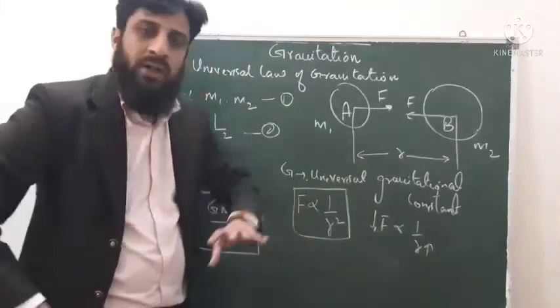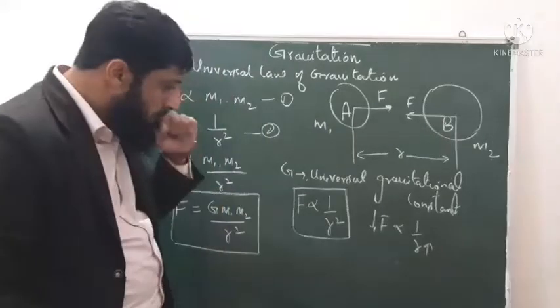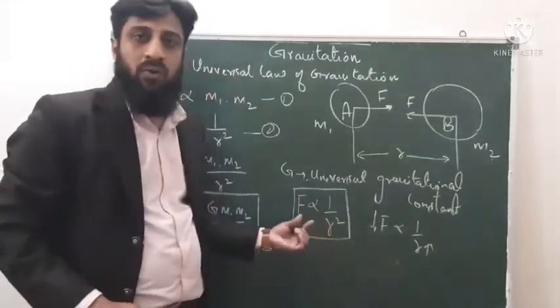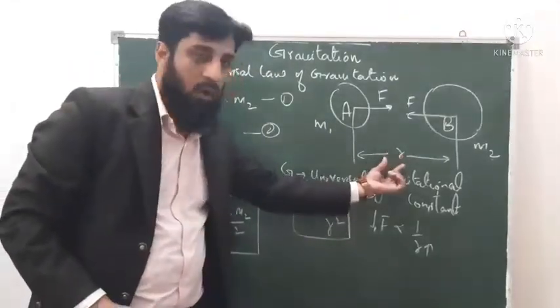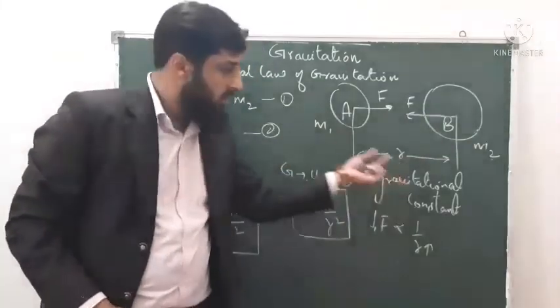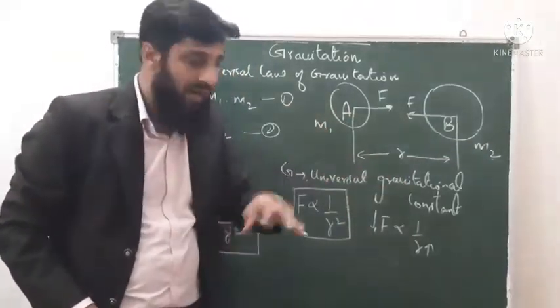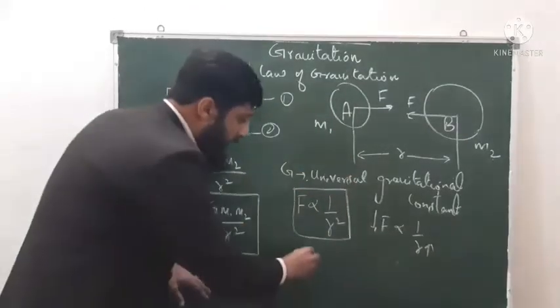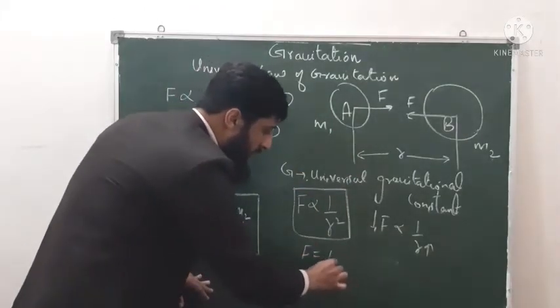So there is one question that arises. There is one question for you: what will happen to the force if the distance between the objects is doubled? Whenever the distance between the objects is doubled, the force of attraction decreases, and it will decrease to 1/4 times.